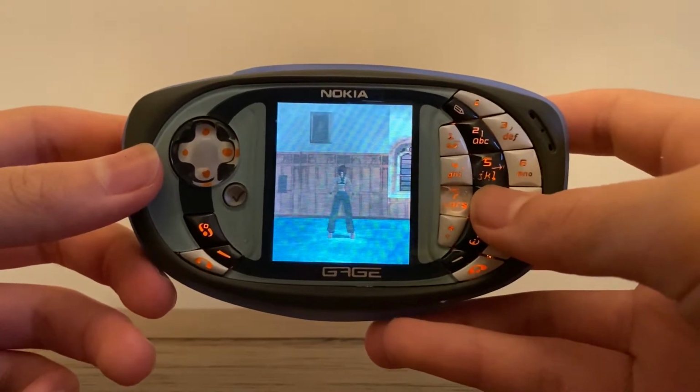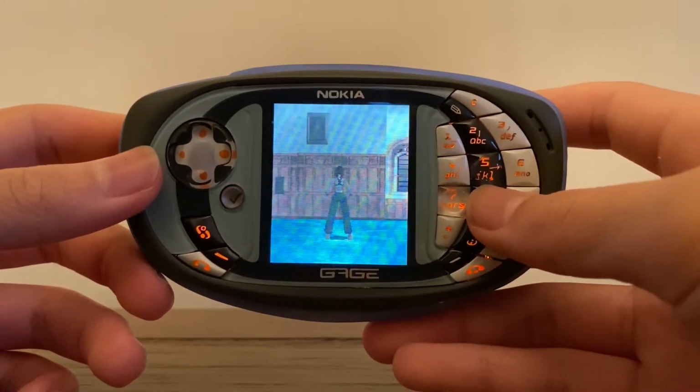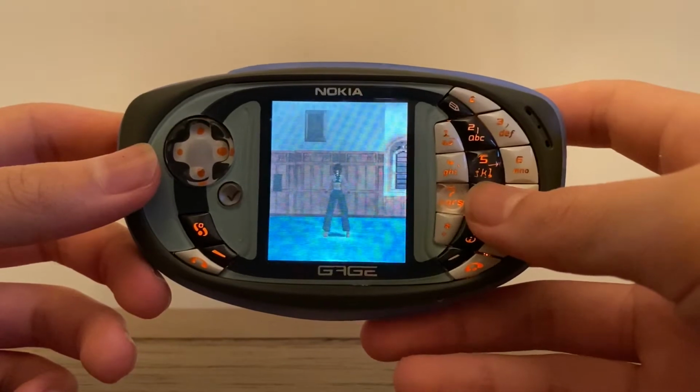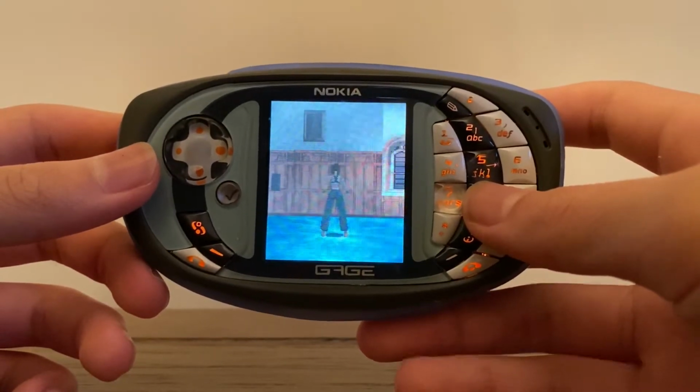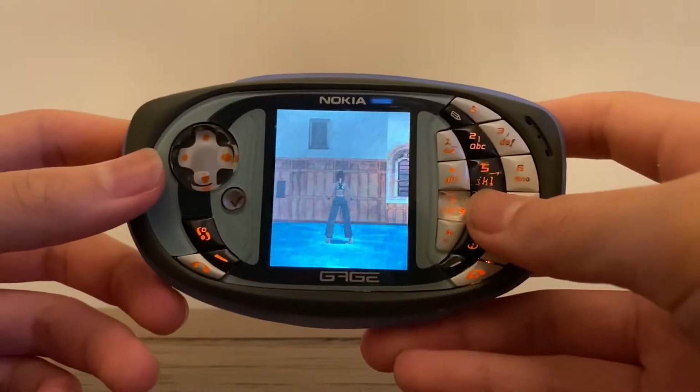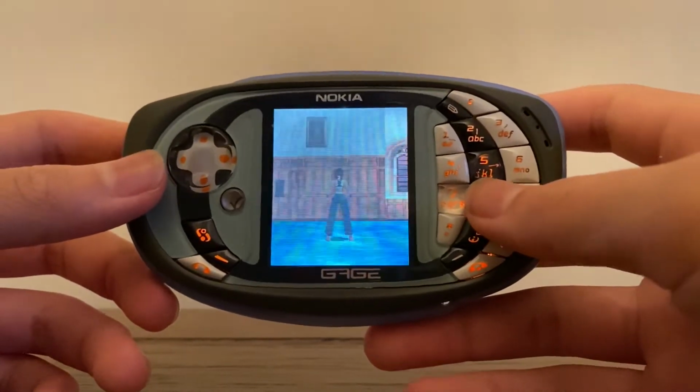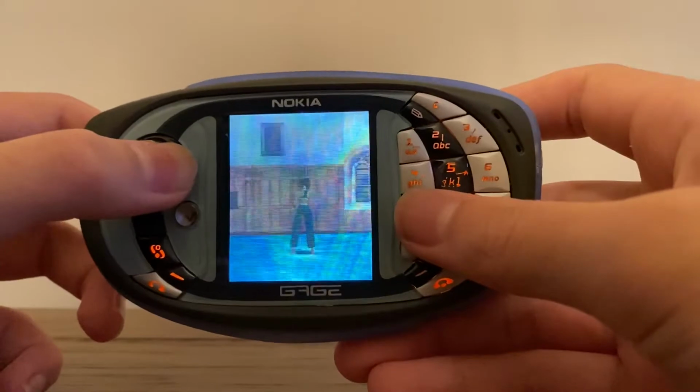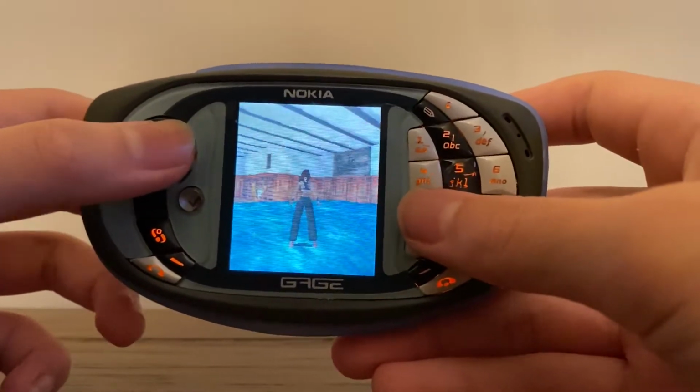The first N-Gage was released in November of 2002. It was released using the operating system Symbian, which this N-Gage QD is also using. Symbian is an operating system only made by Nokia.